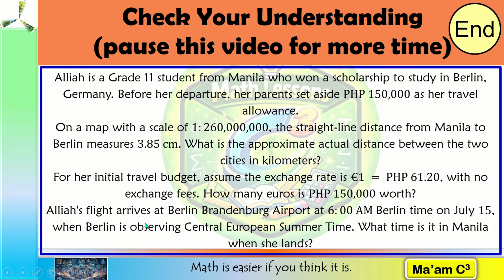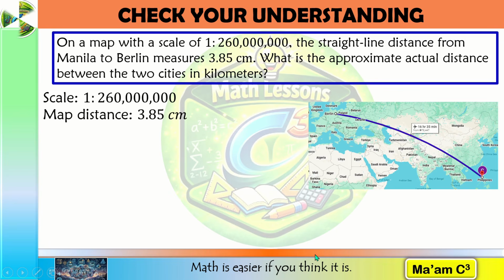Aliyah's flight arrives at Berlin Brandenburg Airport at 6 o'clock a.m. Berlin time on July 15, when Berlin is observing Central European Summer Time. What time is it in Manila when she lands? Let's check the first part, the distance. The given scale is 1 is to 260 million. This means 1 centimeter on the map represents 260 million centimeters in actual distance.